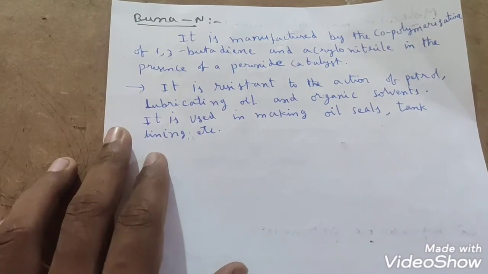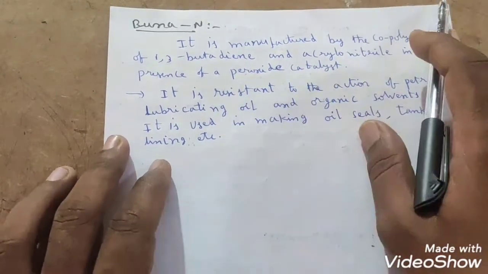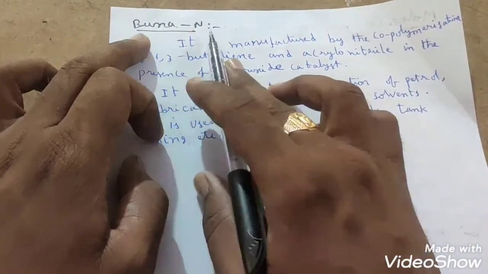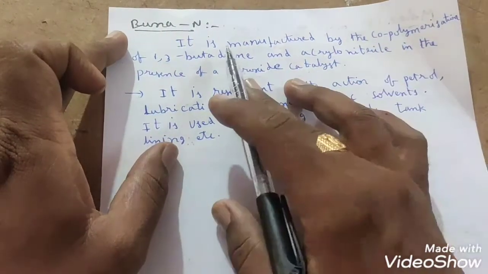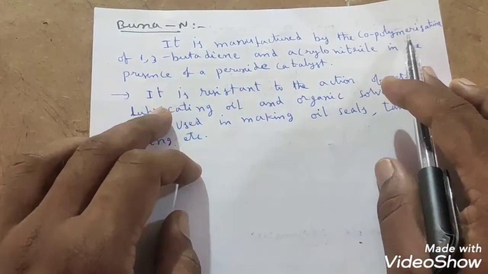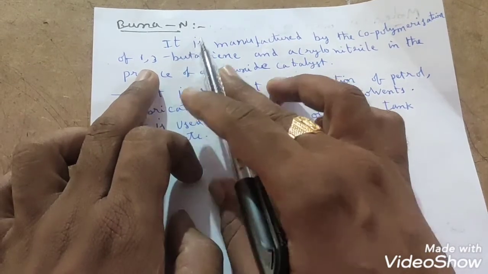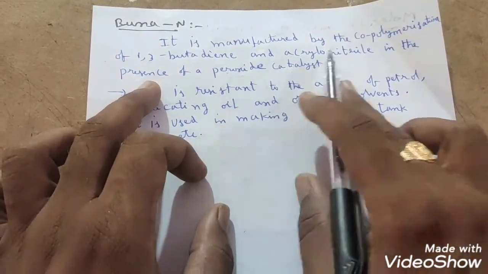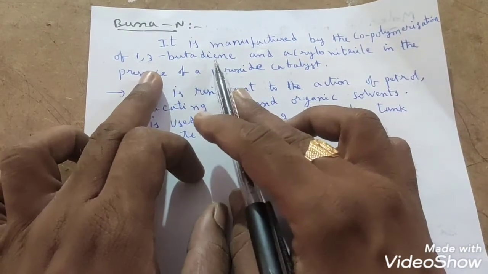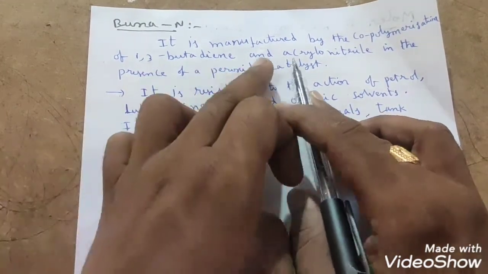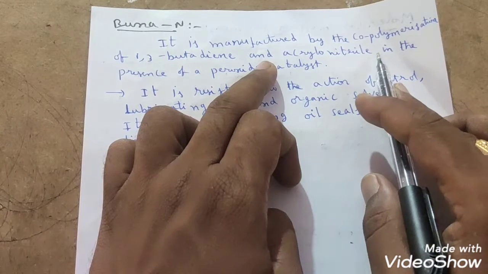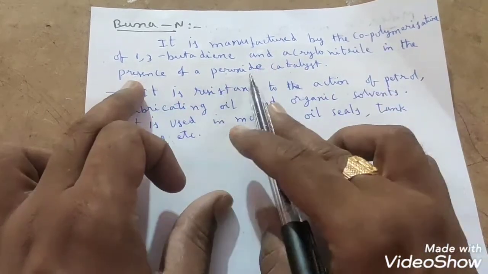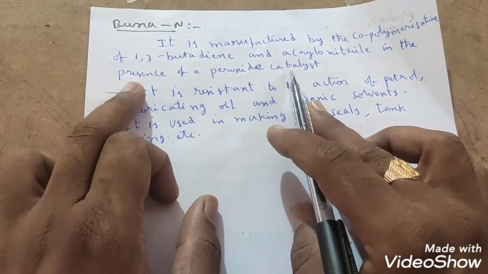In the similar manner, one more example of synthetic rubber we will see: Buna-N. How do we prepare this Buna-N? It is manufactured by copolymerization. It is not a homopolymer, it is a copolymer. It is manufactured by the copolymerization of 1,3 butadiene and acrylonitrile in the presence of a peroxide catalyst.